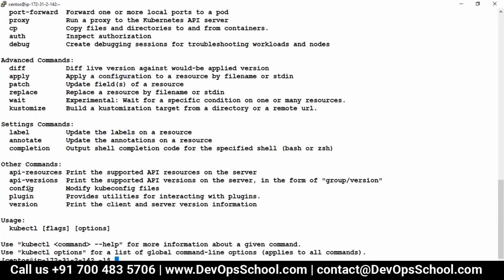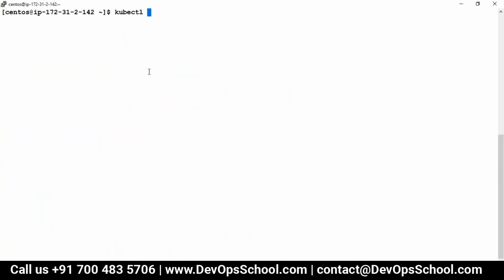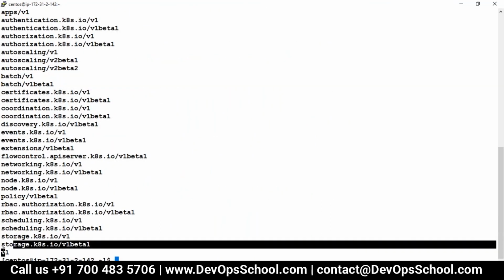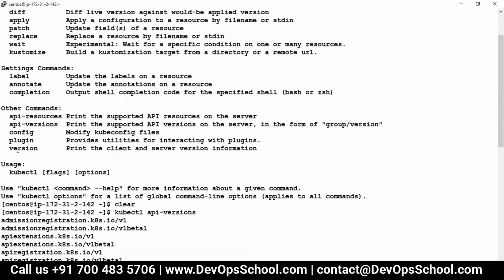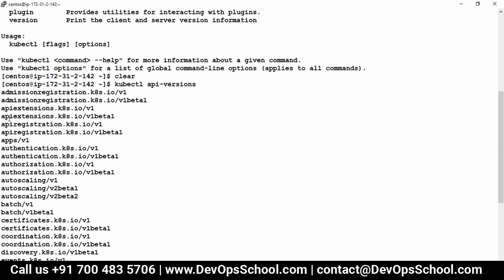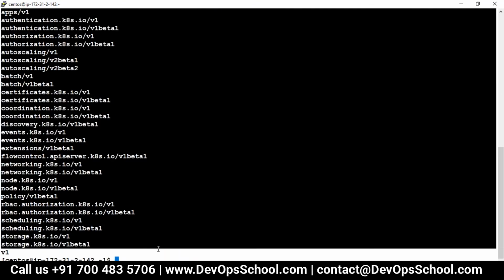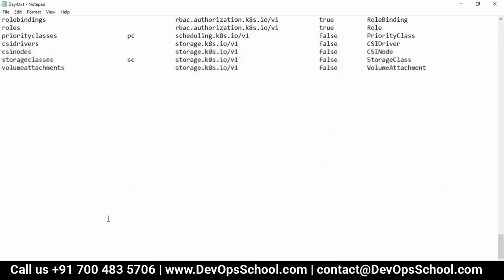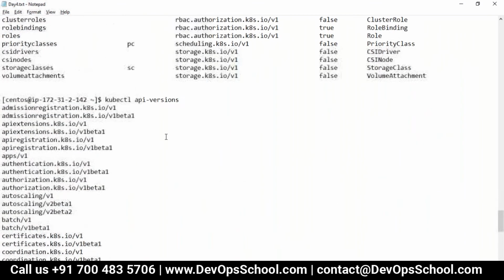Here, if I look at the API version, this will tell you which particular versions are supported by this Kubernetes installation. See here, this is the V1 version, and the remaining ones are group names.